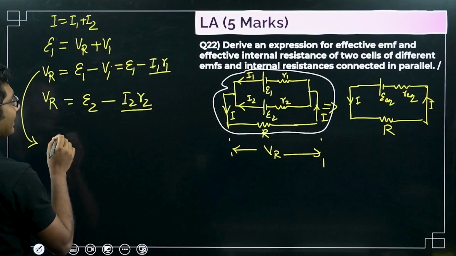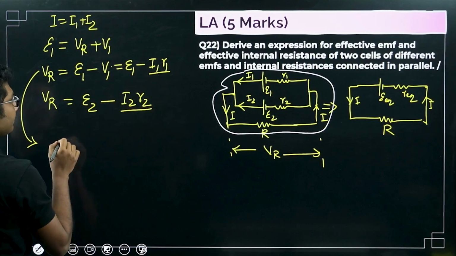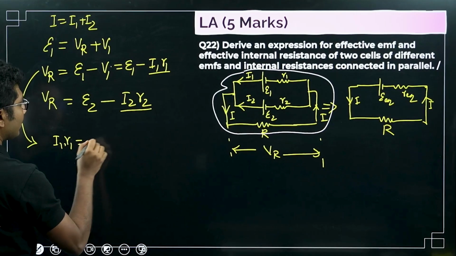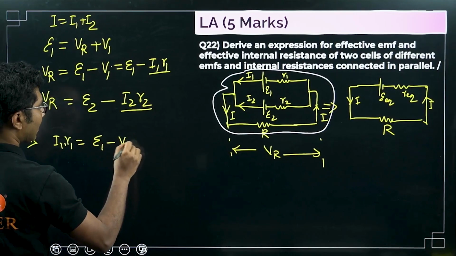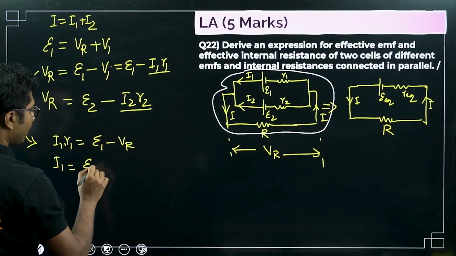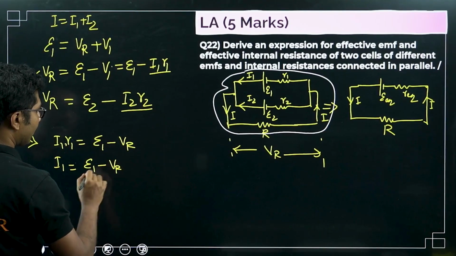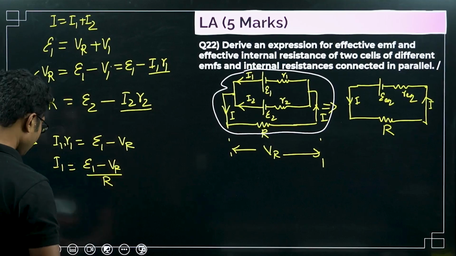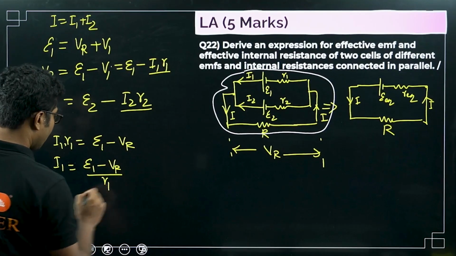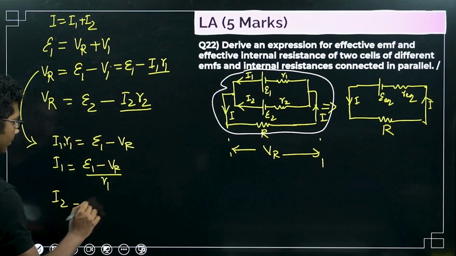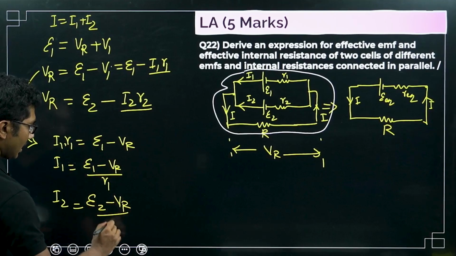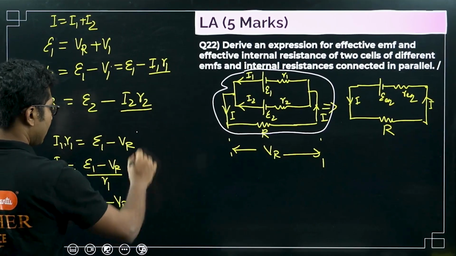So we can write from this equation I1 R1 equals epsilon 1 minus VR, or I1 equals epsilon 1 minus VR divided by R1. Similarly, I2 will be equal to epsilon 2 minus VR by R2, right?